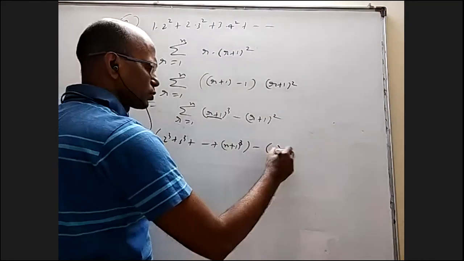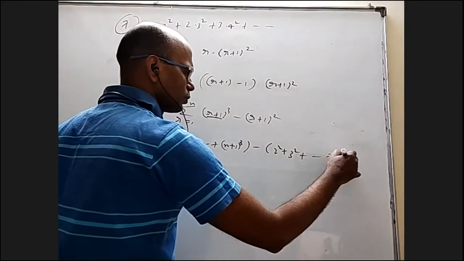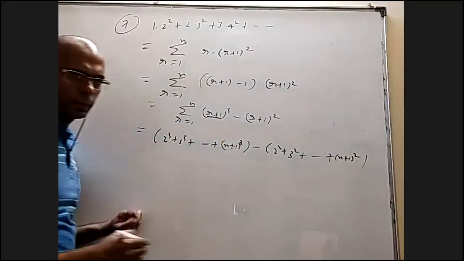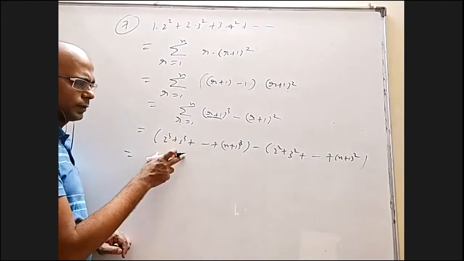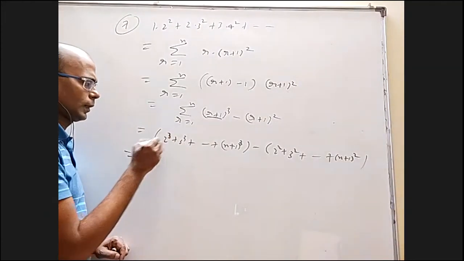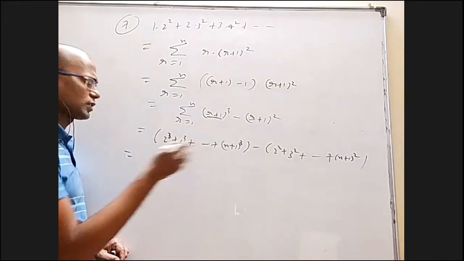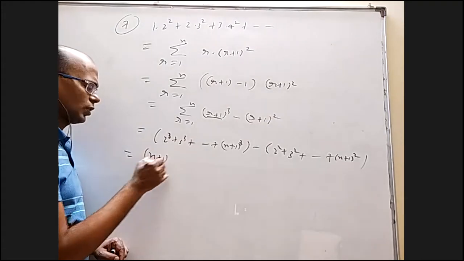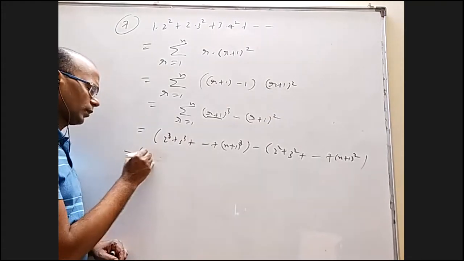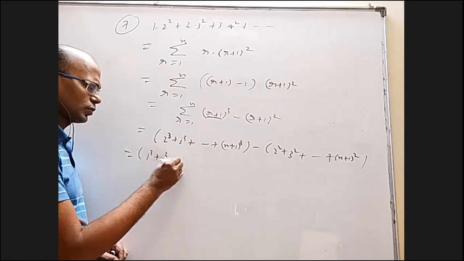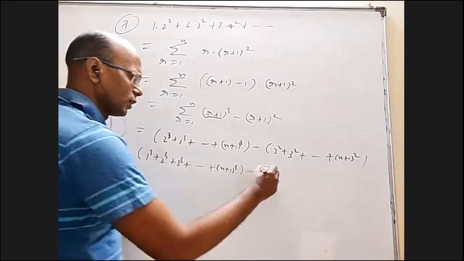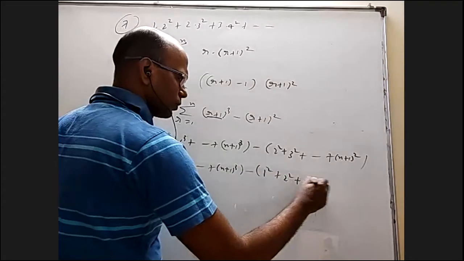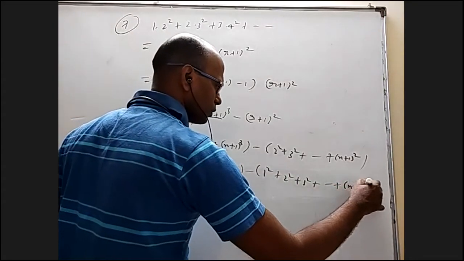And this is 2 square plus 3 square, and so on up to (n plus 1) whole square. And add 1 here, this is the sum of n plus 1 natural numbers, so it is n plus 1. Let me write even that: 1 cube plus 2 cube plus 3 cube, and so on up to (n plus 1) whole cube, minus 1 square plus 2 square plus 3 square, and so on up to (n plus 1) whole square.